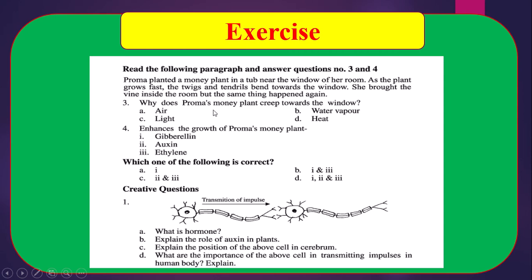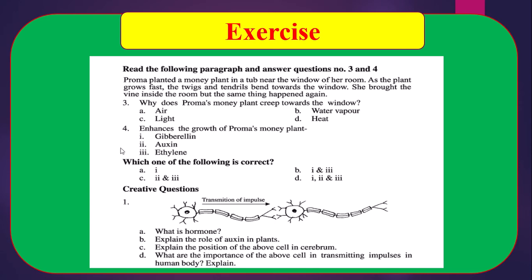Number 4, what enhances the growth of Proma's money plant? Number 1, gibberellin. Number 2, auxin. Number 3, ethylene. Which one is correct? A, gibberellin, B, gibberellin and ethylene, C, auxin and ethylene, D, all, that means gibberellin, auxin and ethylene. Correct answer will be D.